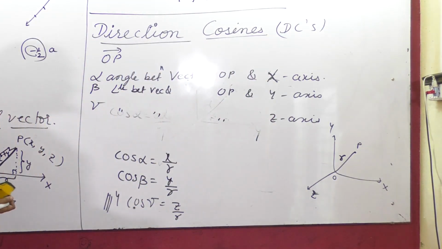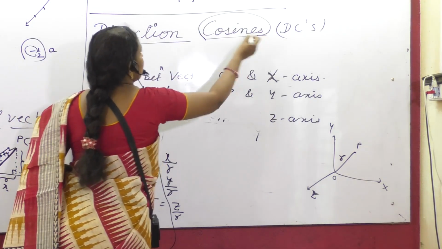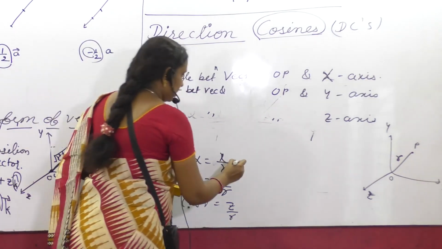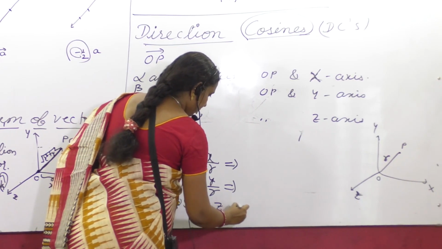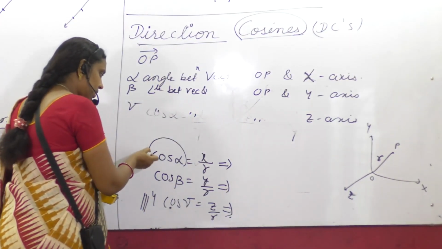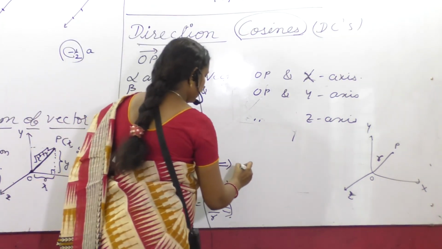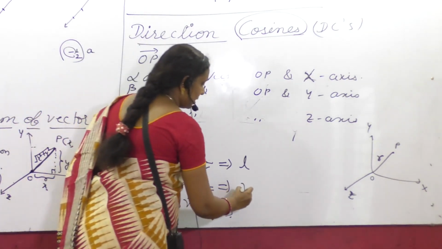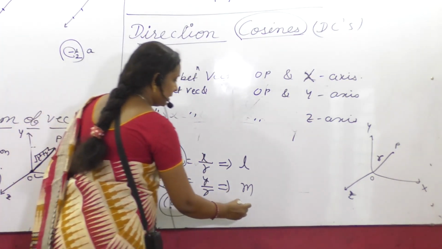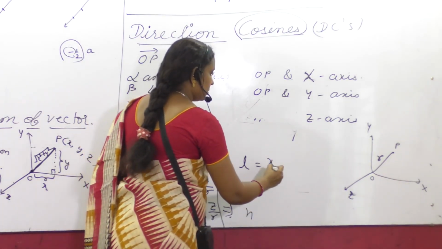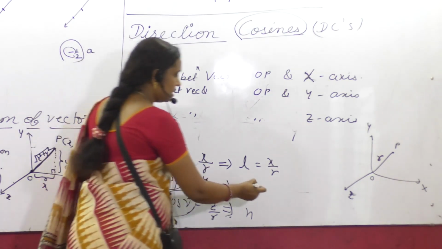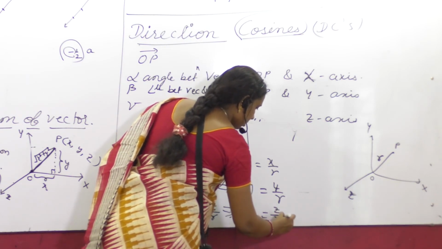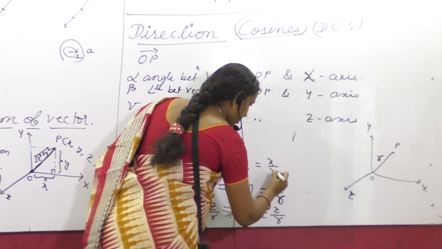These are the cosine angles. With respect to the directions, that's the direction cosine. In general, the definite notation is there: cos alpha is denoted as L, and cos beta is denoted as M. L is equal to x by r, with the same notations giving y by r and z by r. This is r. Please take it properly.